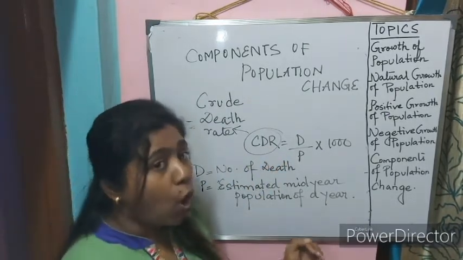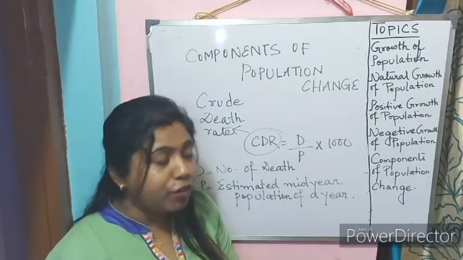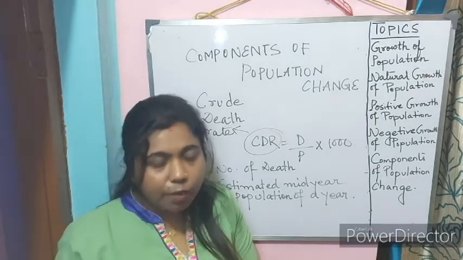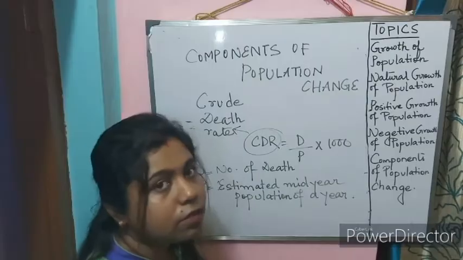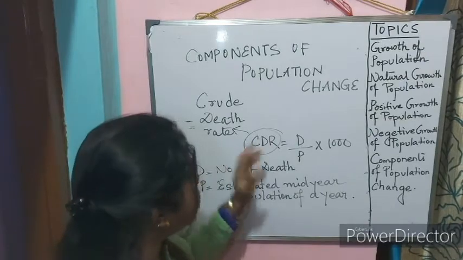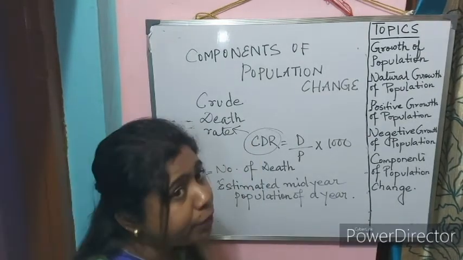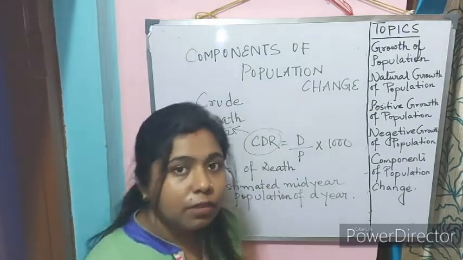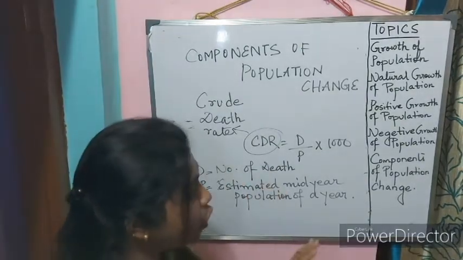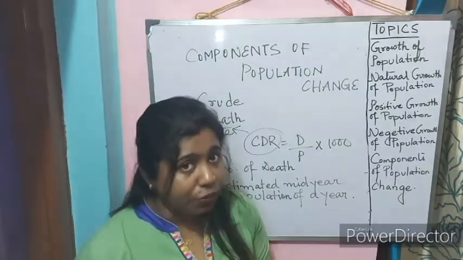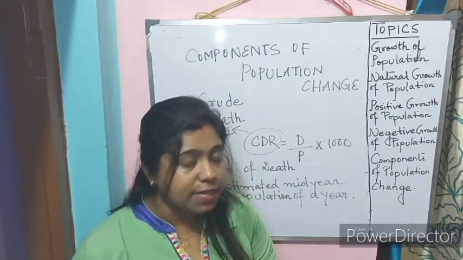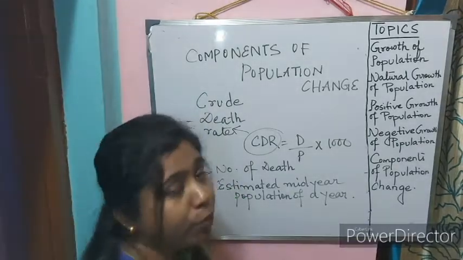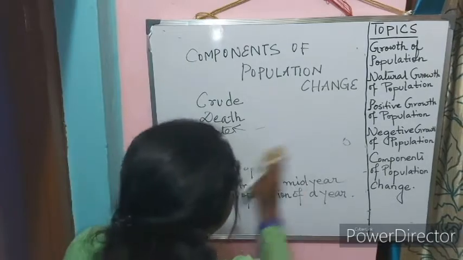So what is crude death rate? That is the number of deaths during a particular year, during a specific year. CDR is the number of deaths in a particular year per 1,000 people. Clear? Understood? So first we understood the concept of crude birth rate, and next we understood the concept of crude death rate. Now let us go ahead with the third component of population change, that is migration.